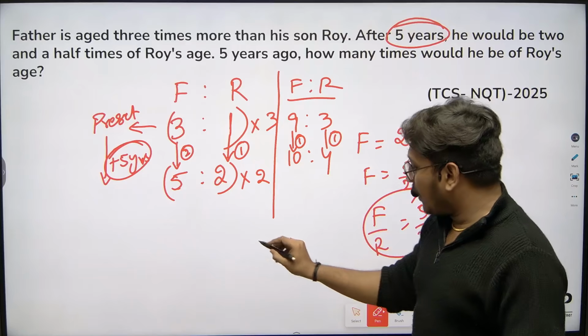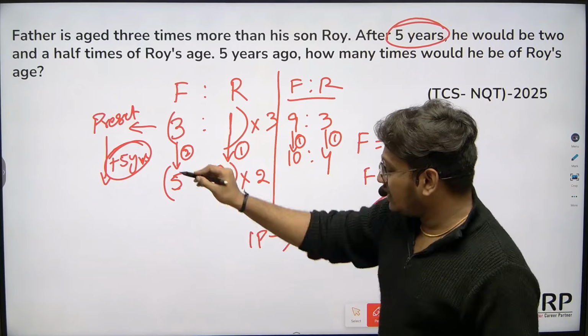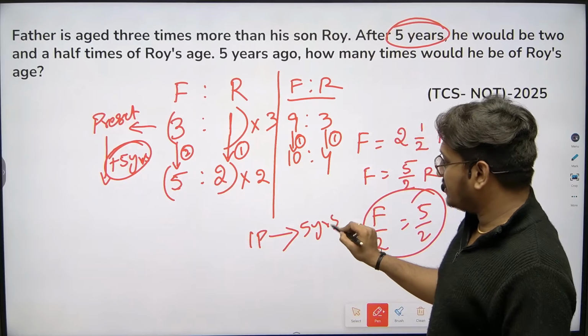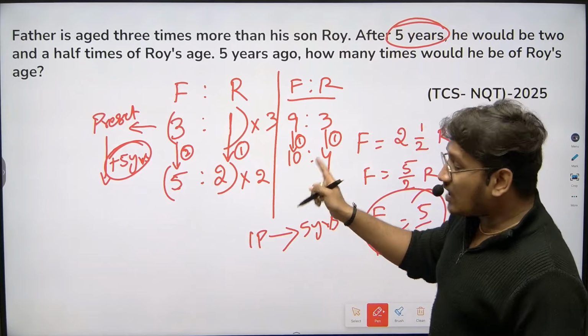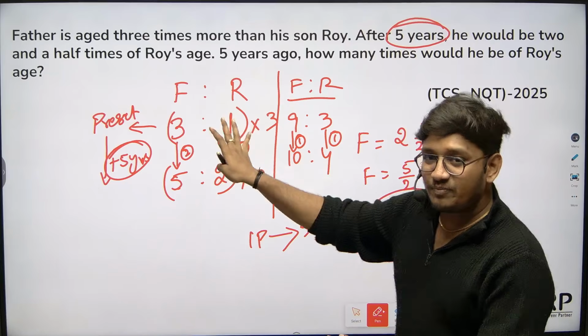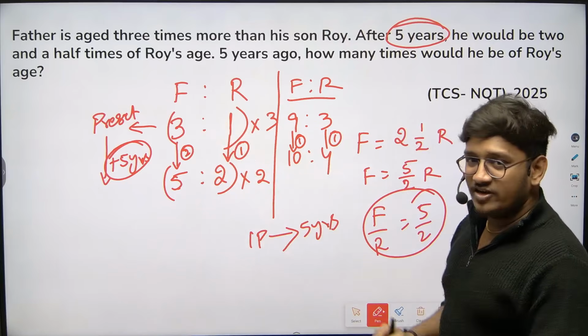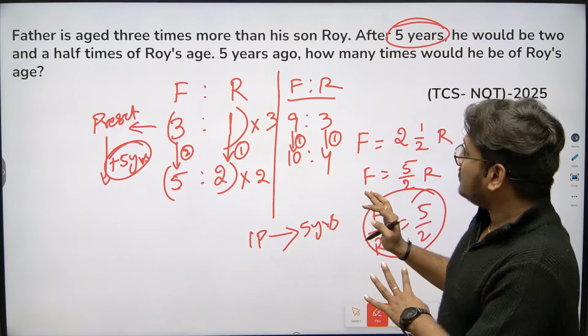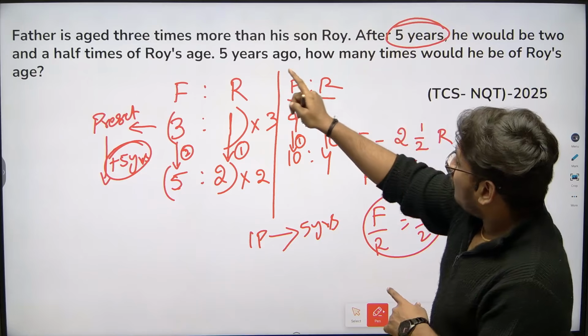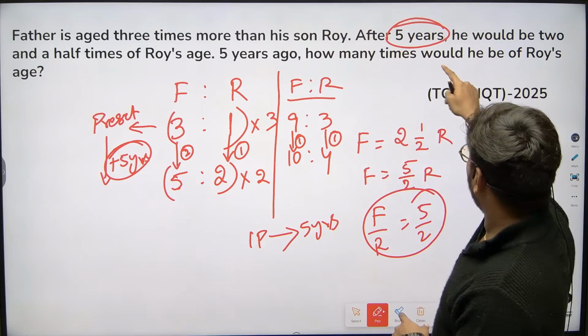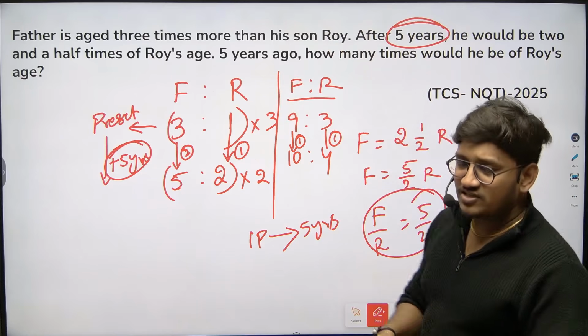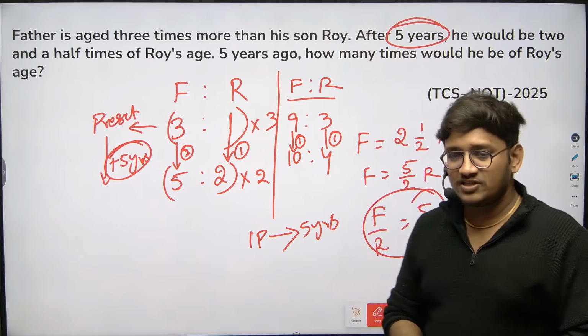So this one part value is 5 years. After 5 years, it increased by one part. Once you change the ratios, don't consider the previous ratios. We need to consider the new ratios. When one part is 5 years, they are asking us to find how many times the father's age would be Roy's age 5 years ago.